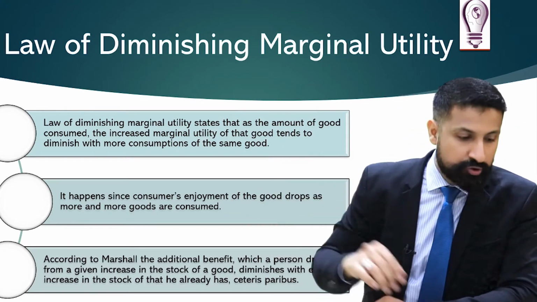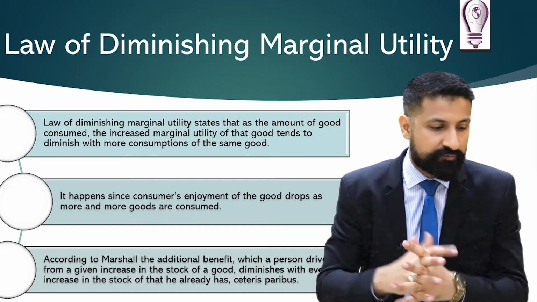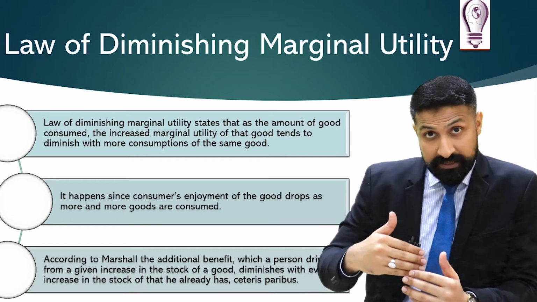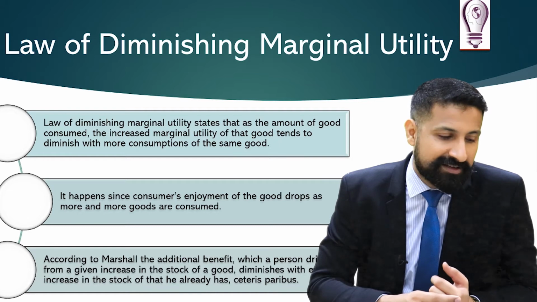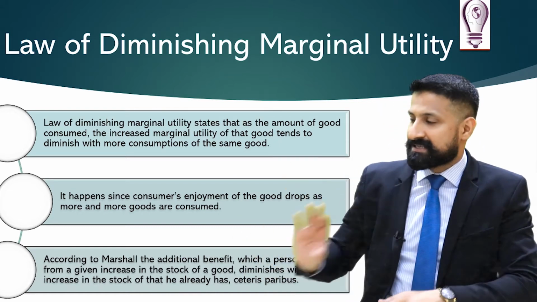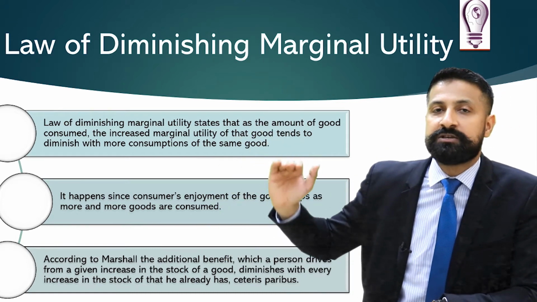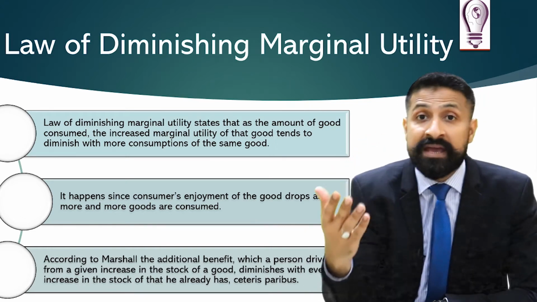Now, according to Marshall, the additional benefit which a person derives from a given increase in the stock of a good diminishes with every increase in the stock he already has, ceteris paribus. This is Marshall's definition, and I have covered the basic, or you can say main, definitions of the law of diminishing marginal utility.